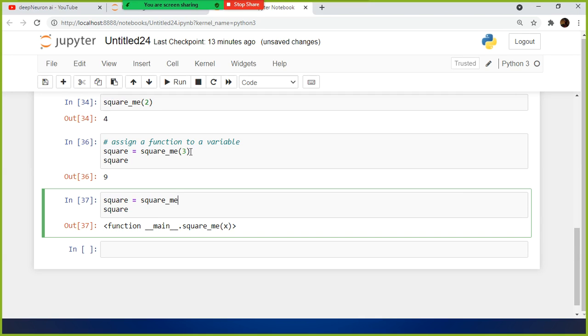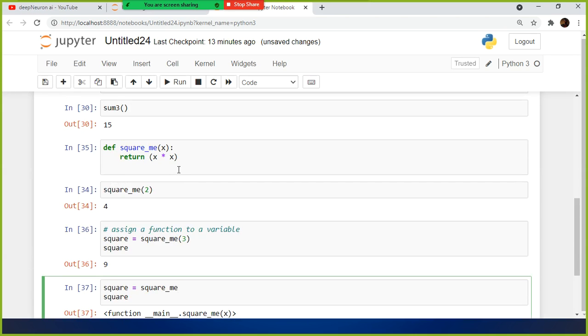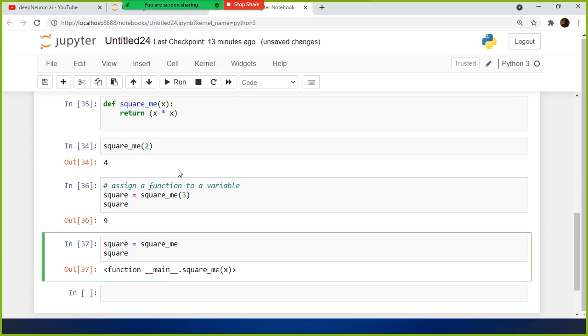Sorry, so can we not directly assign the value to x, instead of marking square equal to square underscore me of in given 3? Can we not directly define x equal to 3? So directly, can we not give the value of x? Yeah, we can give like this.